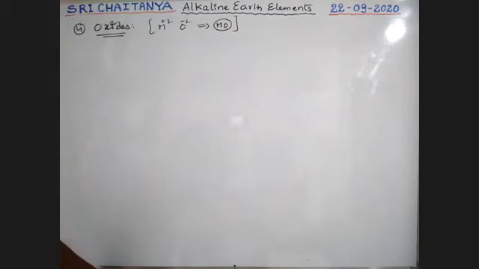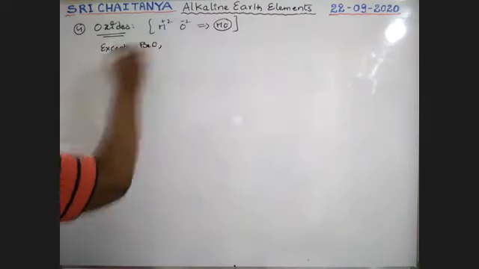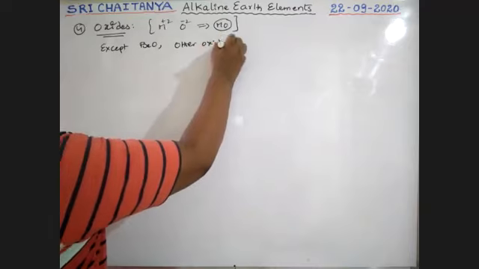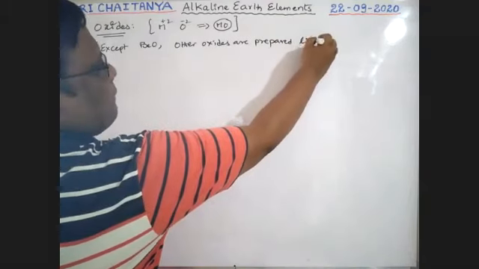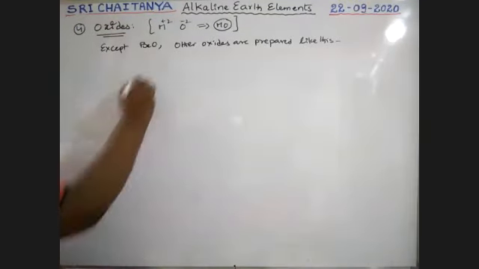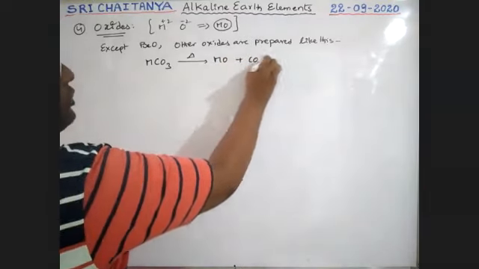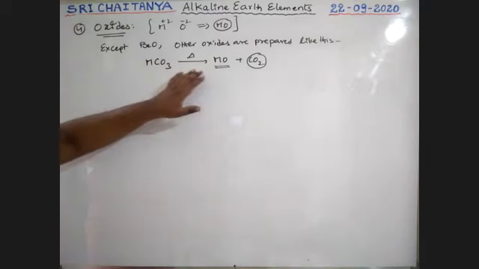Except beryllium oxide, other oxides are prepared like this: metal carbonate on strong heating gives metal oxide with evolution of CO2 gas. So except beryllium oxide, the remaining oxides are all possible this way. So BeO is not possible this way, guys.